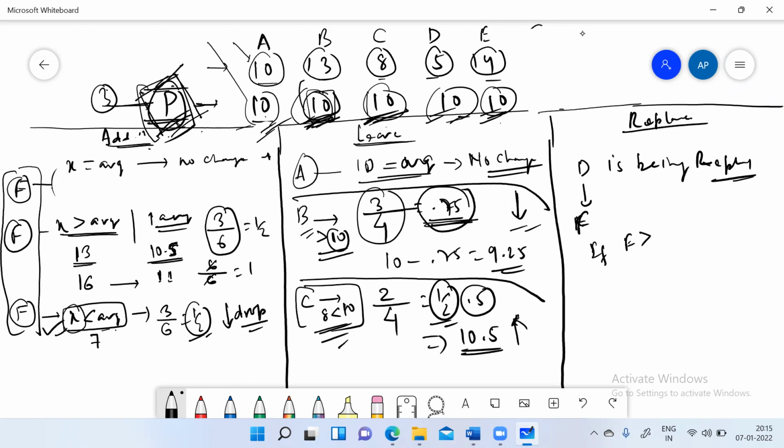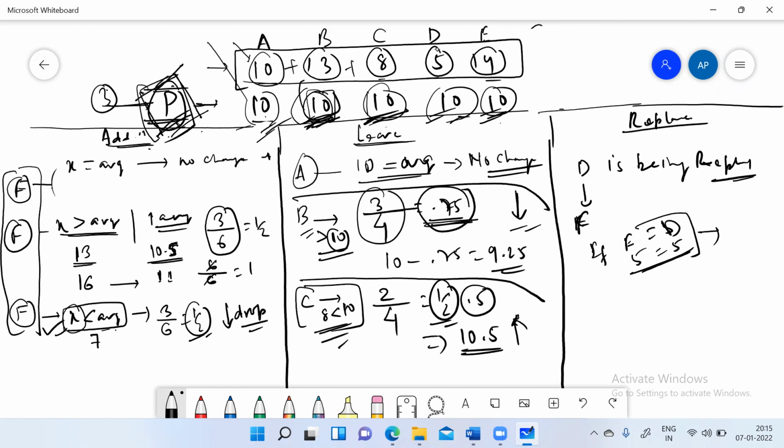If F is equal to D, that means 5. So what will happen to the new average? It will be the same. D went out, F came in, and there is no change in the total of observations. So again, they can have the average of 10. So no change in average. It is 10 only.